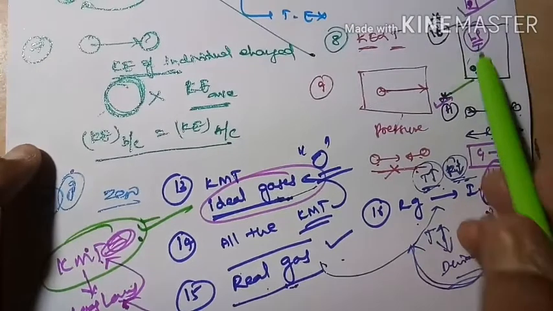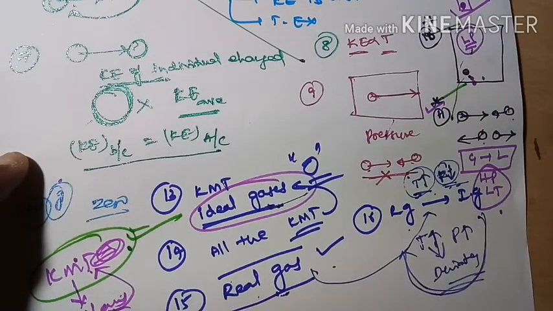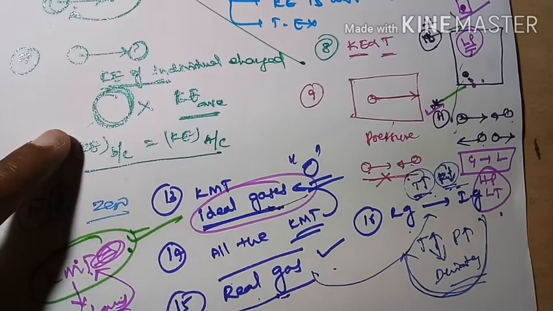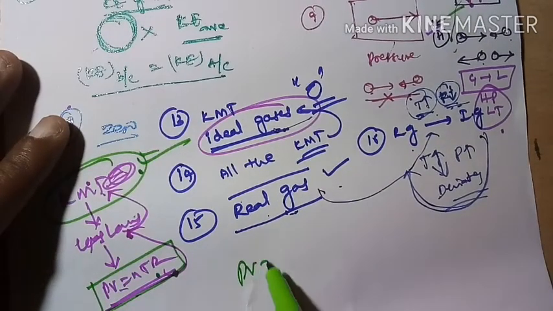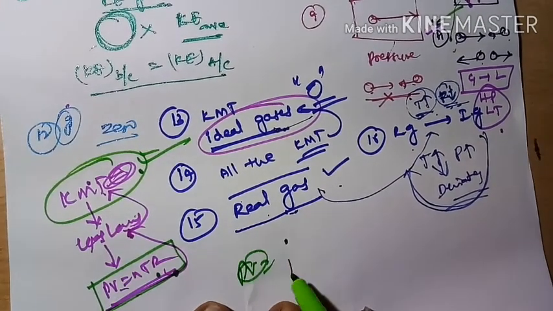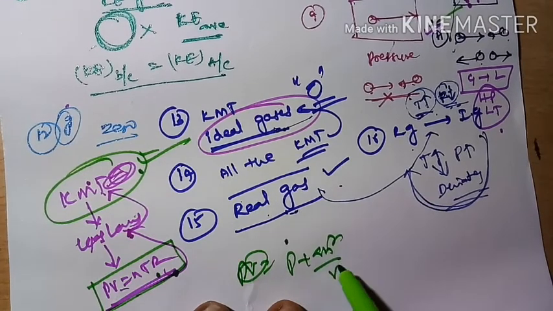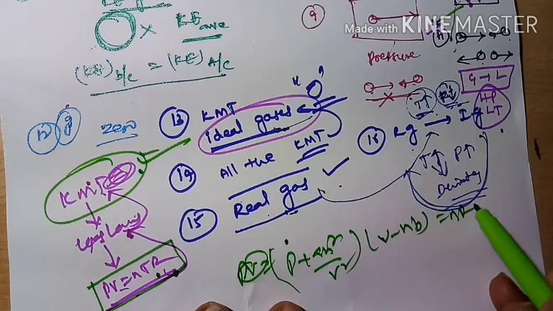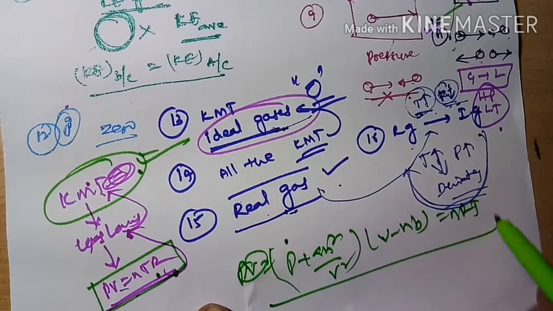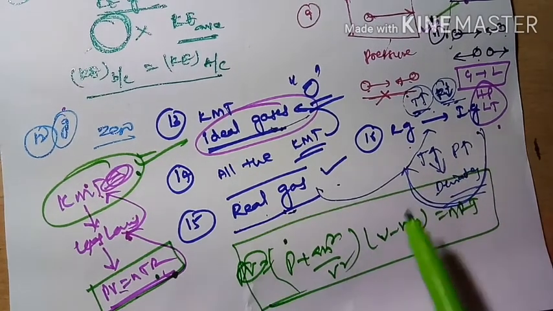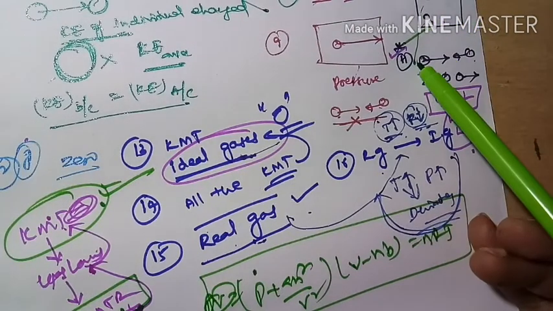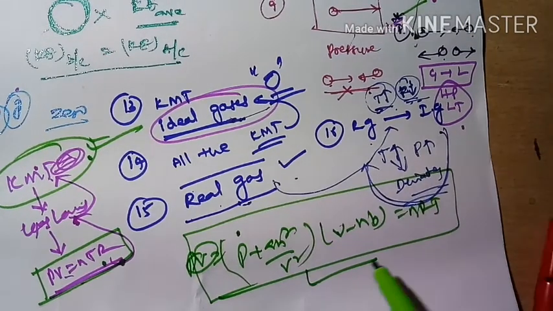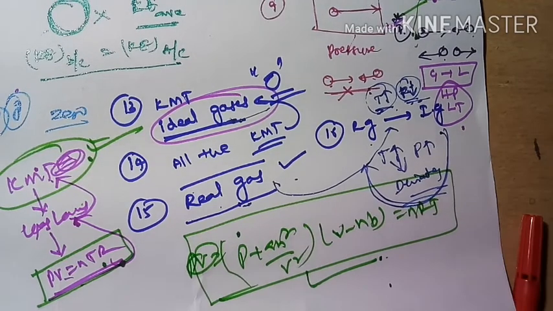If you correct these two points, then you will get one equation, and that equation is called the van der Waals equation: (P + an²/V²)(V − nb) = nRT. This is called the van der Waals equation. This equation is derived by correcting these two faulty assumptions, such that this equation is obeyed by all the gases, real gases and ideal gases also.